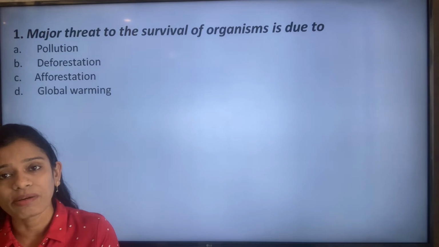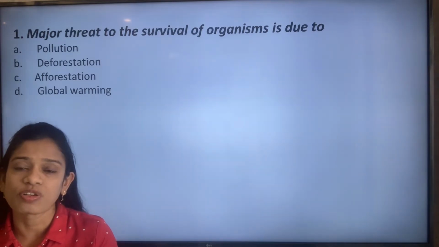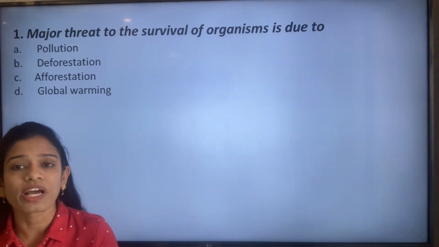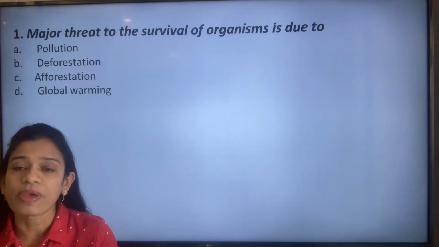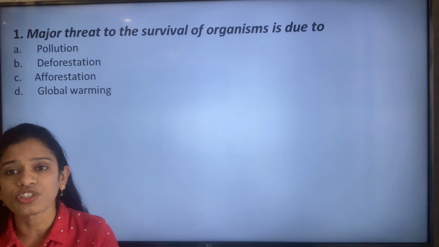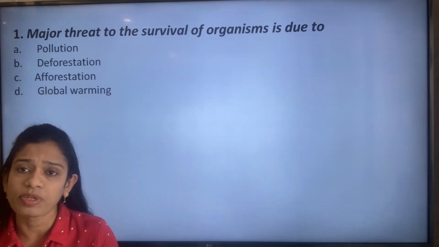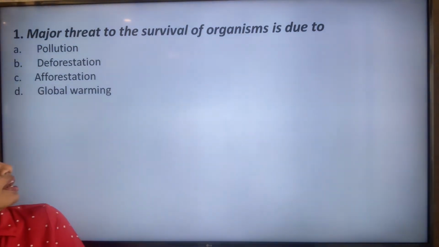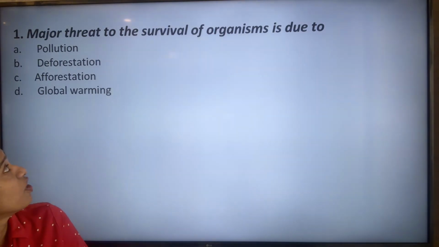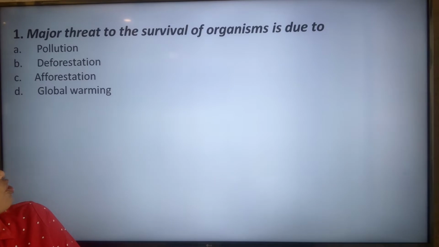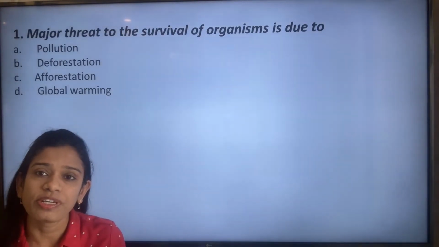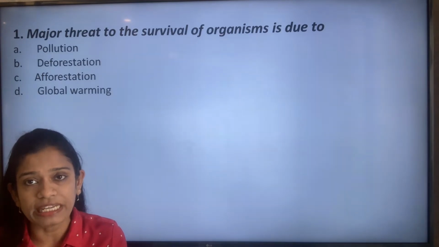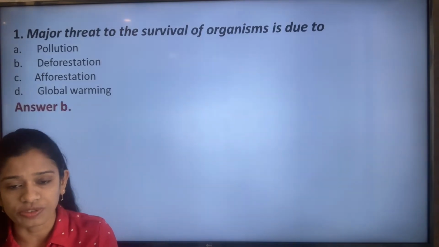We had talked about the major threat because of which conservation has become so necessary, and every government throughout the world is paying a lot of attention to conservation of plants and wild animals. So the major threat for the survival of organisms is pollution, deforestation, afforestation, or global warming. The correct answer, if you have all studied the chapter, is option B, that is deforestation.